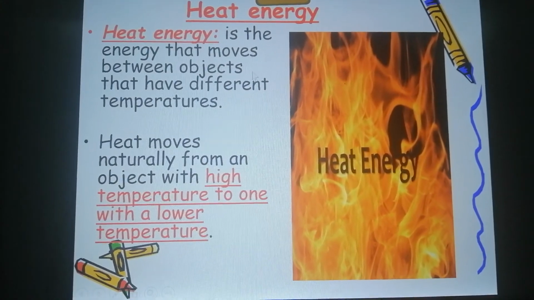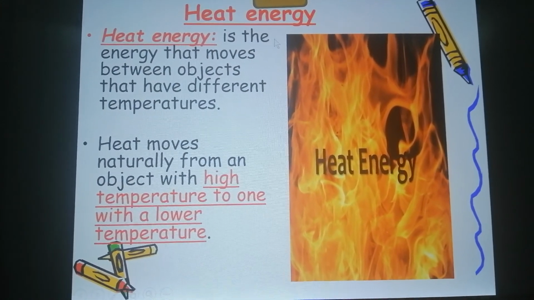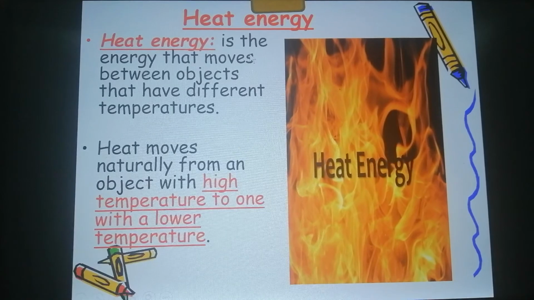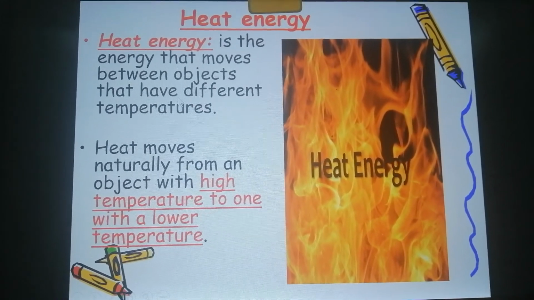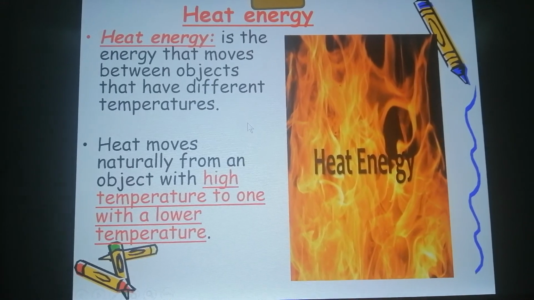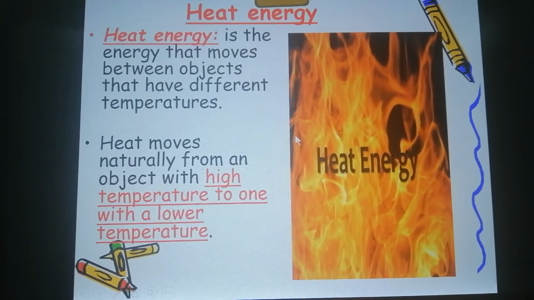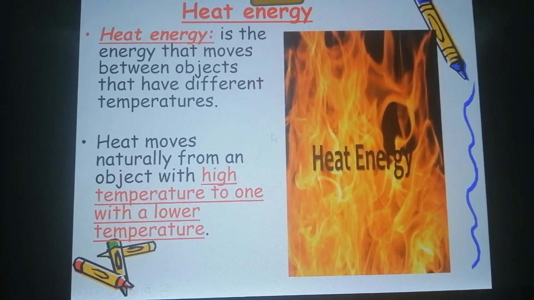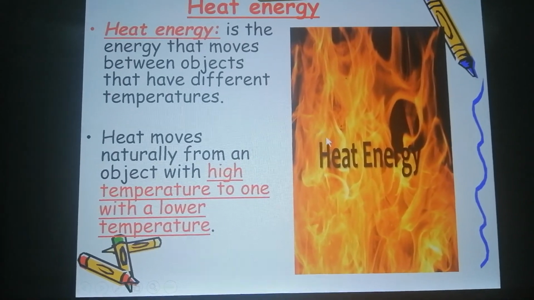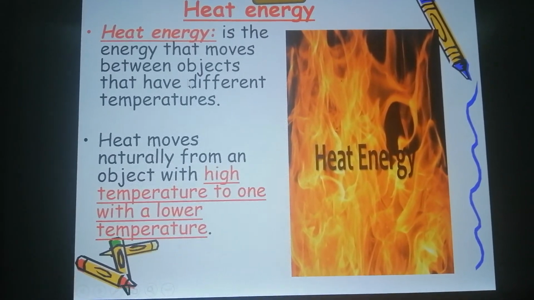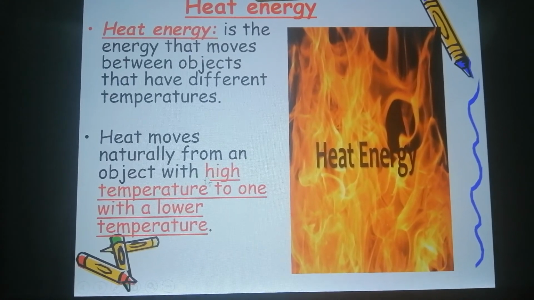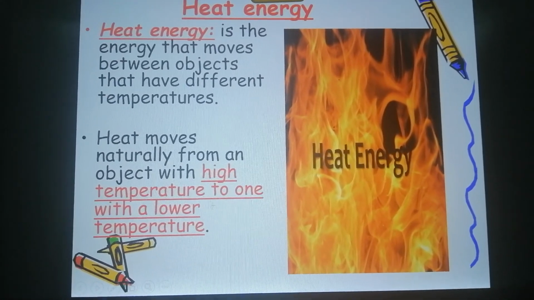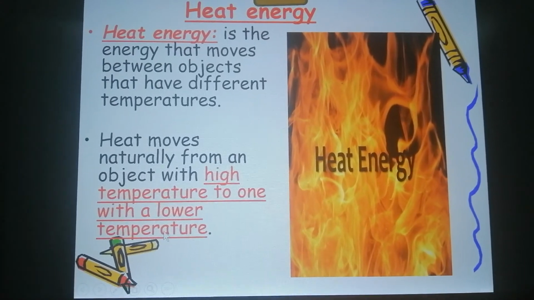Then we have the heat energy. This is the last one. Heat energy is the energy that moves between objects that have different temperatures. If both of them were cold or both of them were hot, the heat energy will not transfer. It needs different temperatures. Okay, why? Because it moves from the high temperature to the one with the lower temperature.